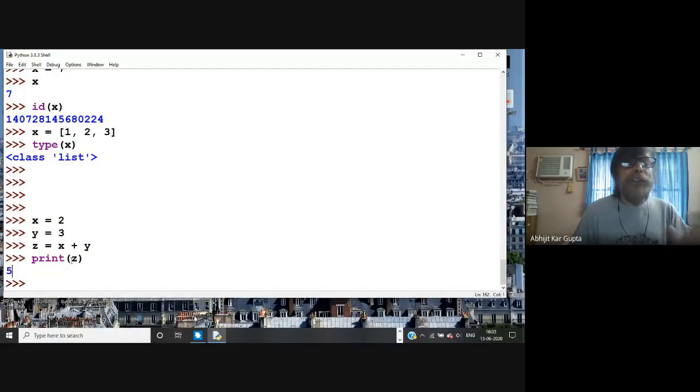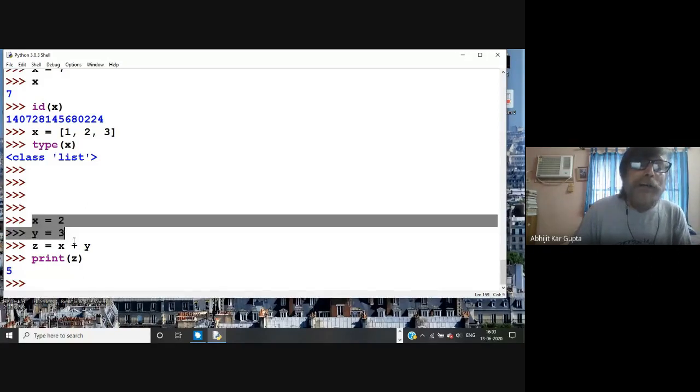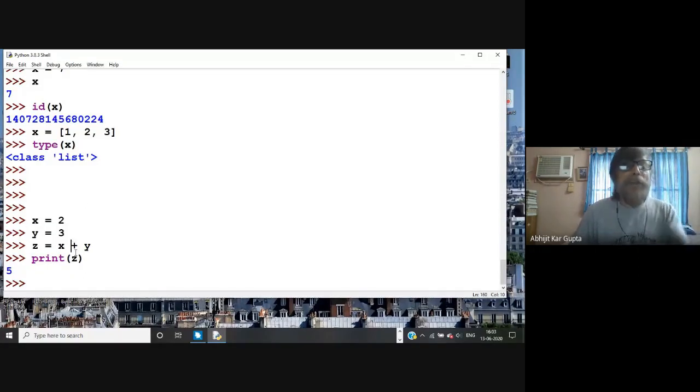So this is your first program in your life. Earlier you were typing on it like a calculator. Now you are actually keeping something in memory, taking it out, keeping something in memory here, taking it out, and this is your algorithm that x plus y is equal to z, and z is a new variable name, and now you print the result.